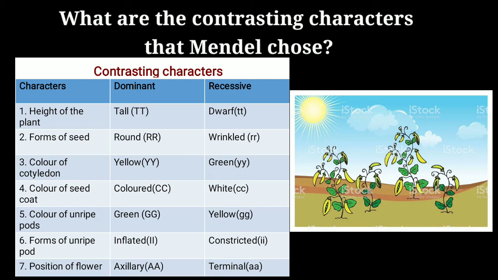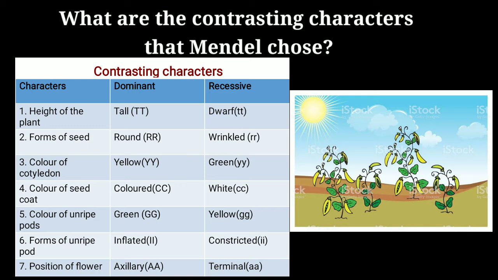Such as for form of seed, there are round seed and wrinkled seed. Round dominant, wrinkled recessive. Color of cotyledon, yellow seeds and green seeds. Yellow dominant and the green color is the recessive one. Color of seed coat, colored is the dominant character, and white is the recessive character.